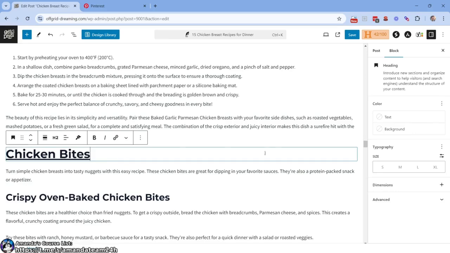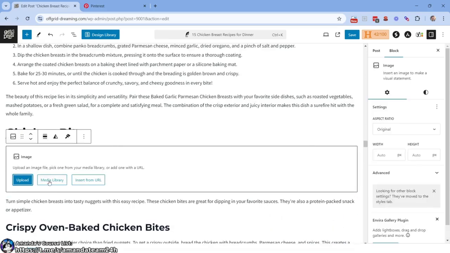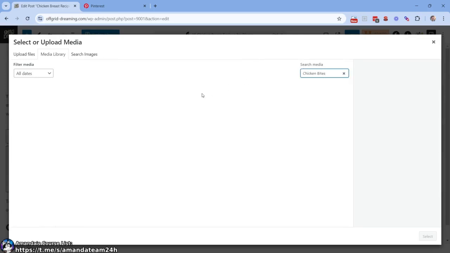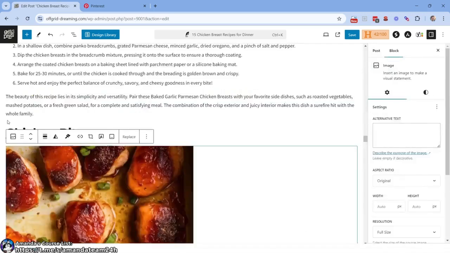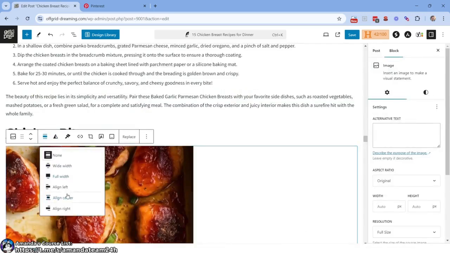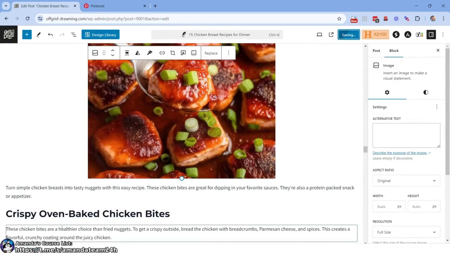All right, we have chicken bites. So we're about halfway done at this point. Let's get here, media library, chicken bites. Honey buttered chicken bites, I guess that's what we want. All right, let's come here. Boom, looking good. So let's just save this thing and see how it looks for now.